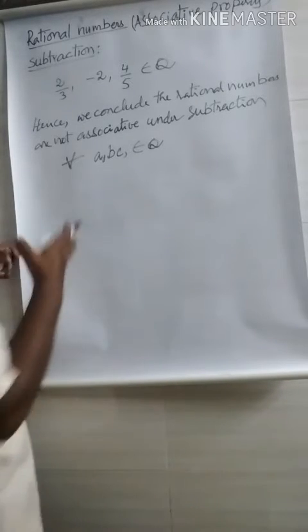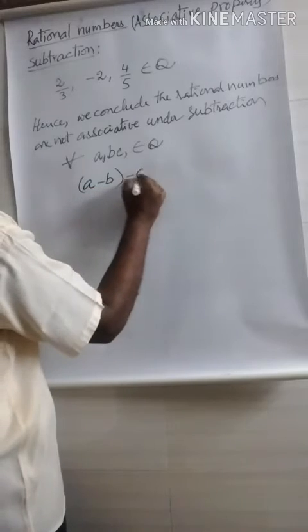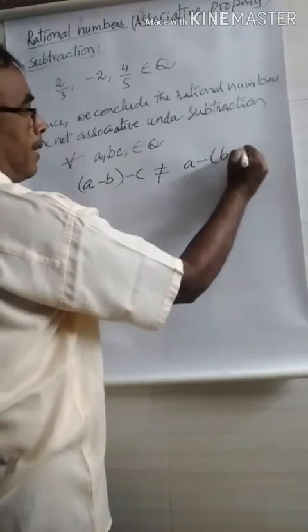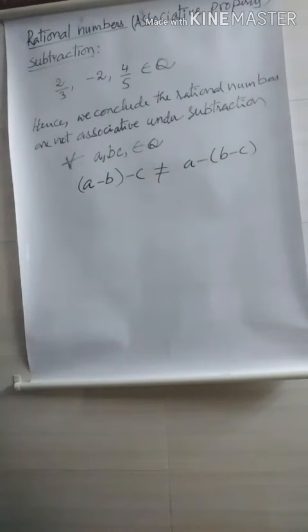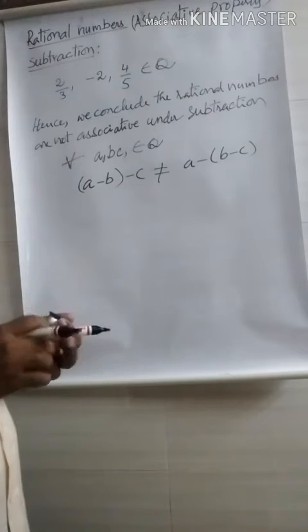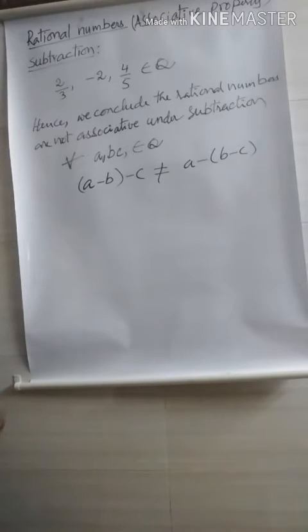For any three rationals, A minus B minus C is not equal to A minus of B minus C. We checked the associative property under rational numbers.